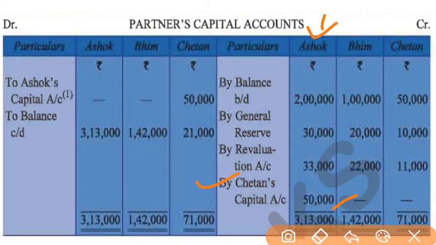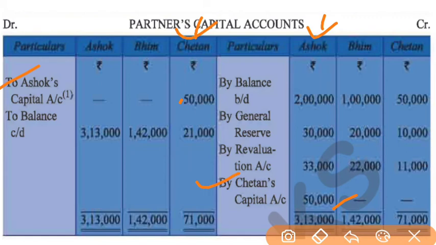If any partner is sacrificing any kind of ratio, then he will be eligible to get the goodwill amount from the partner, and it will be on the credit side of the sacrificing partner and on the debit side of the gaining partner.